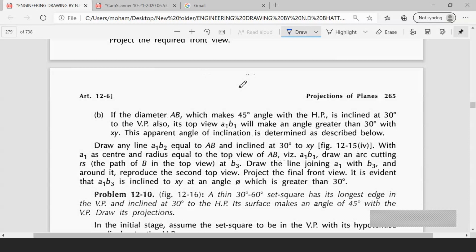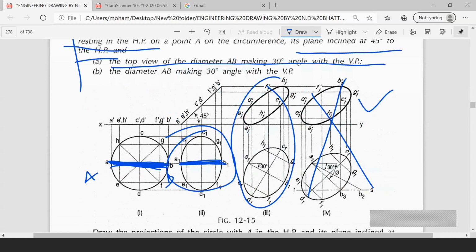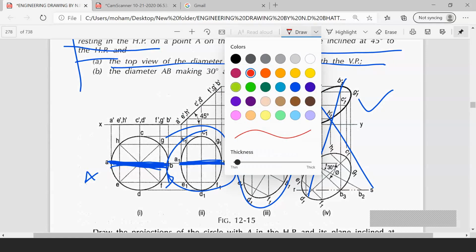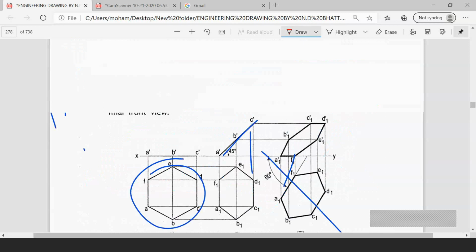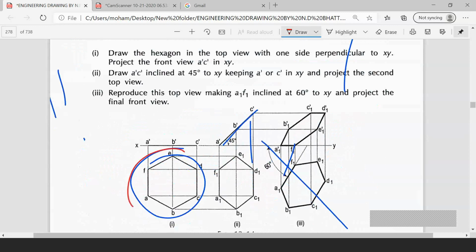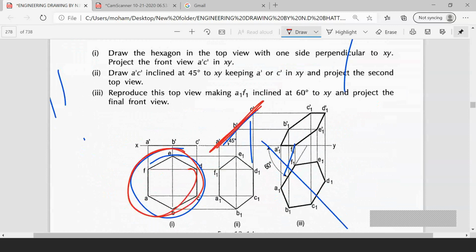And another thing is, if you are drawing the diagram in VP, when you see the previous problem, the basic diagram I am drawing in HP. The basic diagram, the circle I am drawing in HP, the first inclination I am drawing in VP.